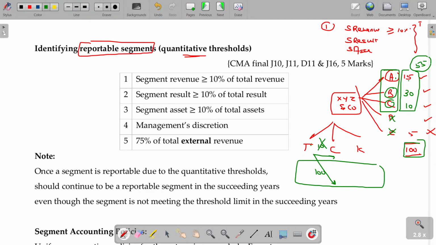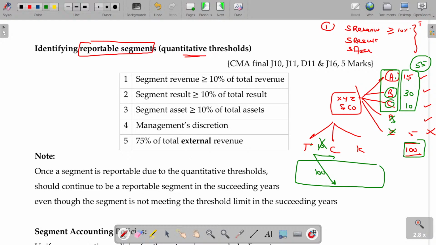If it is not at least 75%, no other way, you have to add some other non-reportable segment also to your reportable segments. Though it is not required, if the external sales from the reportable segments is less than 75%, you are not properly reporting. So you have to now make some other non-reportable segment also a reportable segment. 2 conditions. Sir, can I show all the divisions as reportable segments? That's your option, well and good. The minimum requirement as per AS 17 is discussed here.